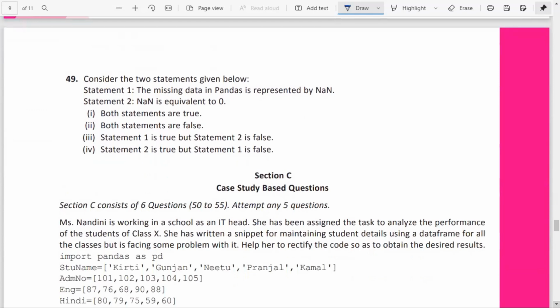Question number 49. Consider the two statements given below. The missing data in pandas is represented by NaN, that is true. NaN is equivalent to 0, that is false. NaN is not equivalent to 0. So statement 1 is correct, statement 2 is false, that is the answer.